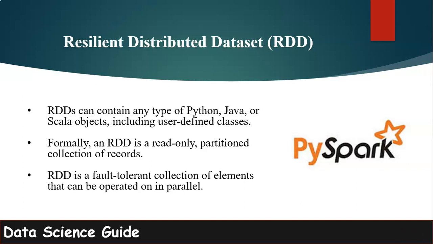Formally, an RDD is a read-only partitioned collection of records. As we said, RDD is immutable. Data is unchangeable, but we can transform it. RDD is a fault-tolerant collection of elements that can be operated on in parallel, because several copies of a certain piece of data are created and distributed on several nodes. So if one of them gets corrupted, we still have several copies of the same data.